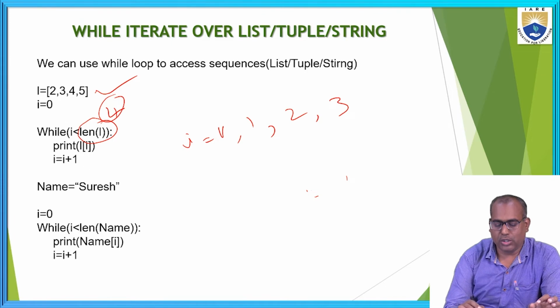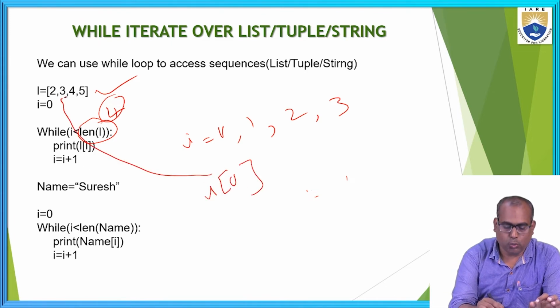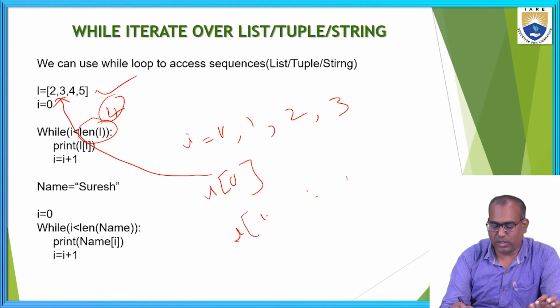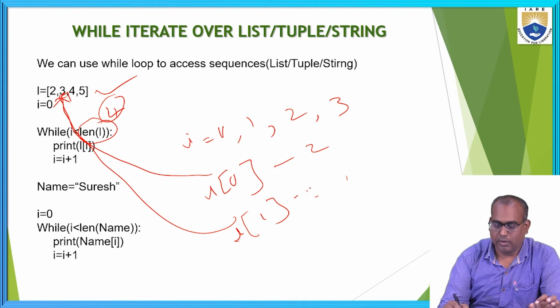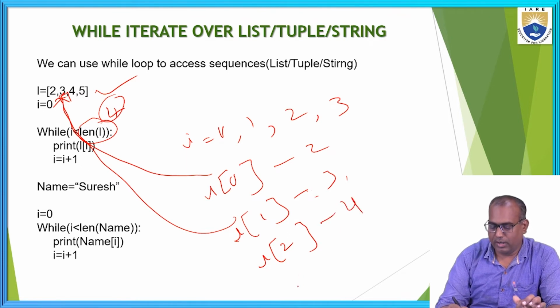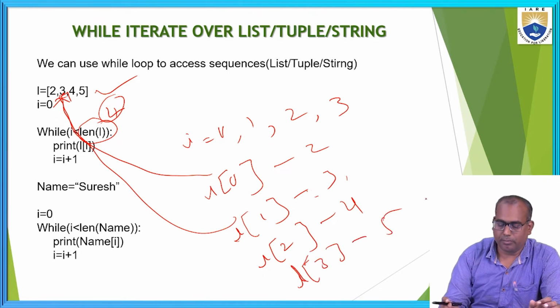When the I value is 0, L of 0 is 2. When the I value is 1, I am accessing the next element, 3. When the I value is 2, I am accessing the 4. When the I value is 3, L of 3, I am accessing the 5.